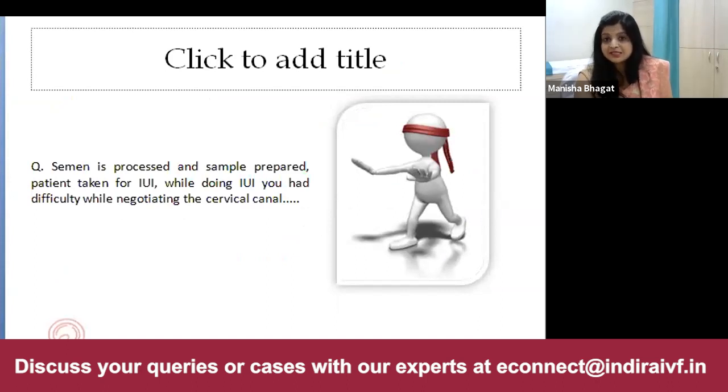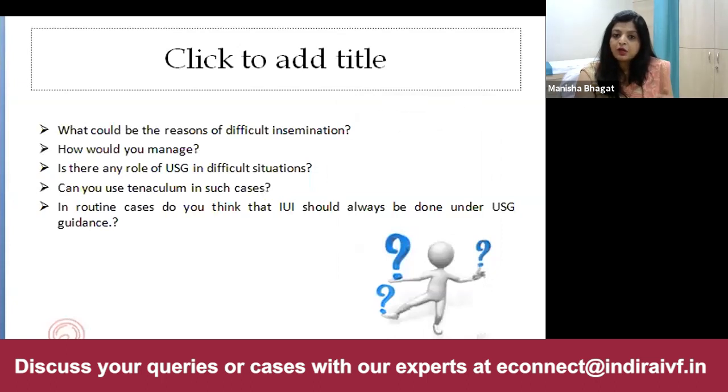Anticipation is the key in this kind of scenario. And first of all, you need to see what kind of patient it is. If the patient is very nervous, very anxious, you need to relax the patient. You need to tell them that this is just like a normal procedure where you look at the cervix, or probably a TVS which you have done. And then you need to look out for the uterus, whether it is acutely anteverted or acutely retroverted. Because if the version is not correct, that will also lead to difficulty while negotiating the cervix.